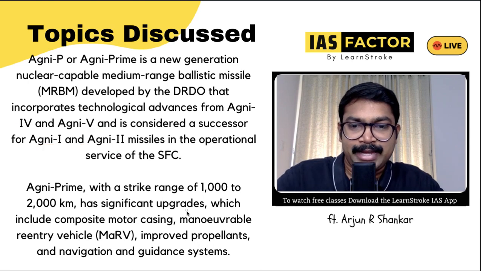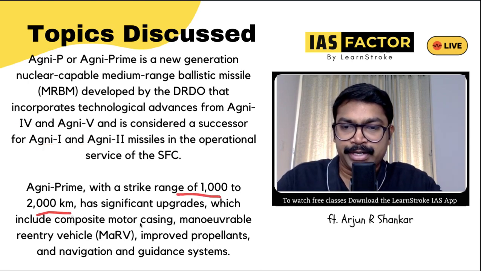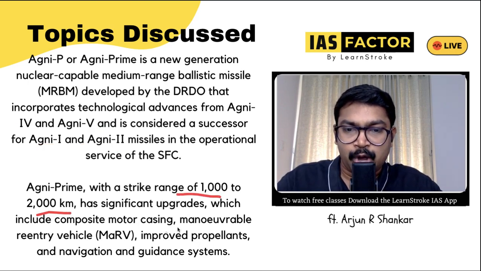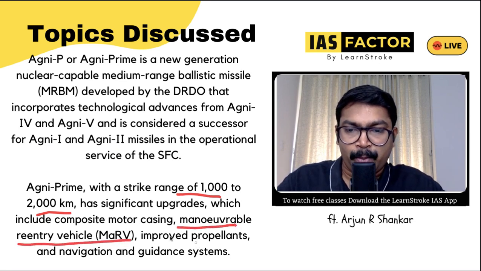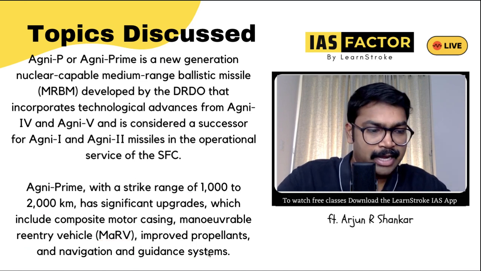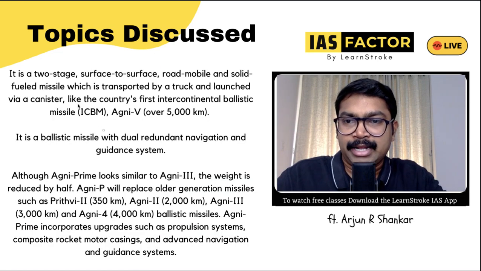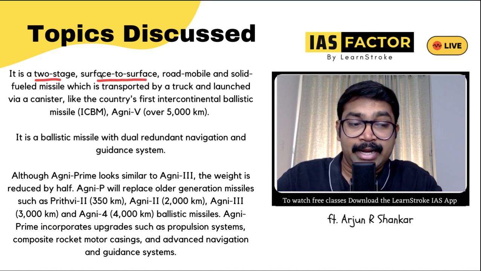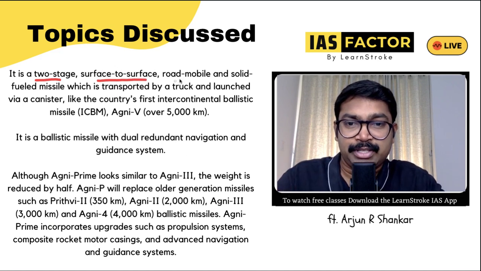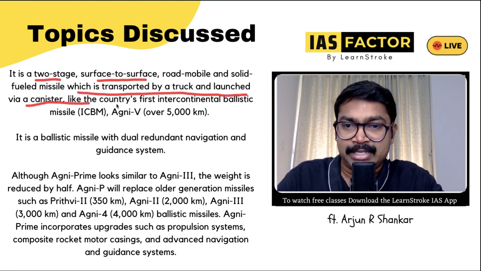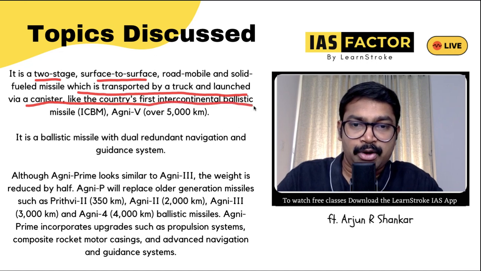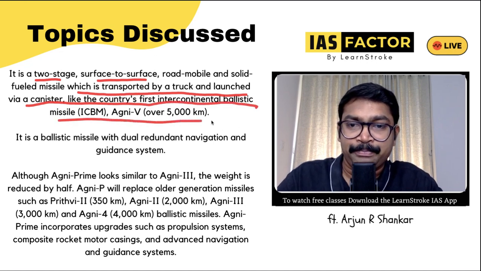So it has got a strike range of 1000 to 2000, which we have already discussed, and it has got its own maneuverable re-entry vehicle, the MARV, improved propellants and navigation and guidance systems. Agni is a two-stage surface to surface, road mobile and solid fuel missile, which can be transported by a truck and launched via canister, like the country's first intercontinental ballistic missile, ICBM.